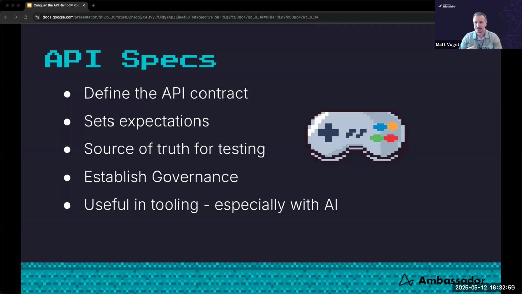So if we think about things like code generation or creating a test harness or automation testing or even having security scanners, API specs are very important to serve as these blueprints for our APIs so that other tooling can use them.